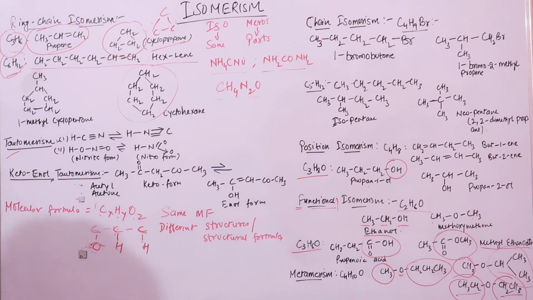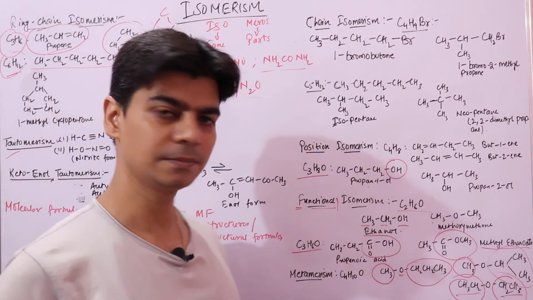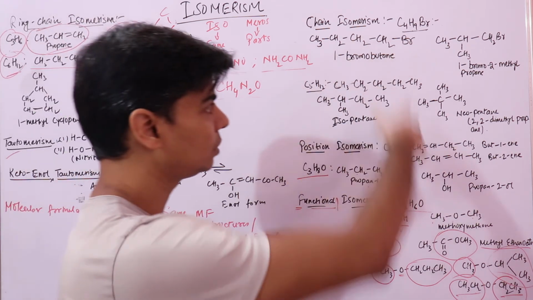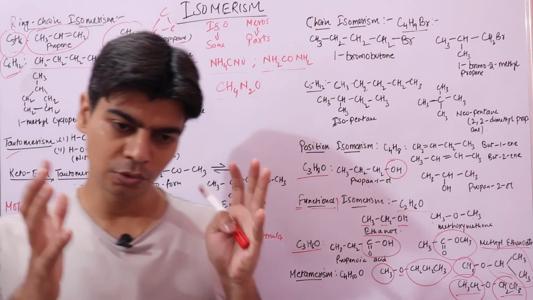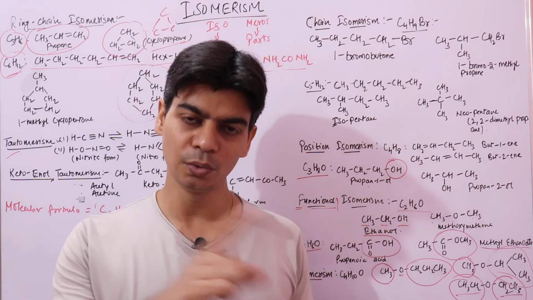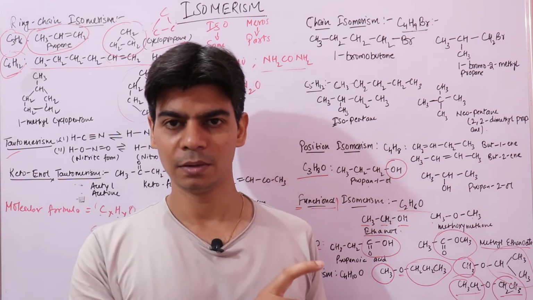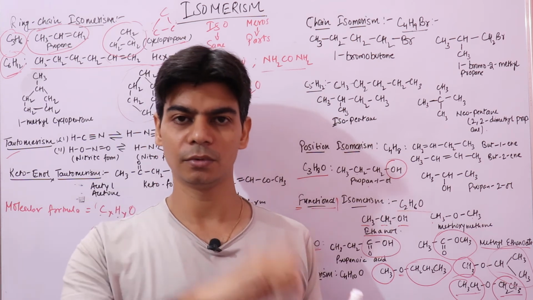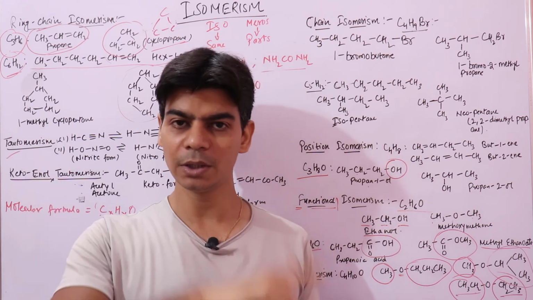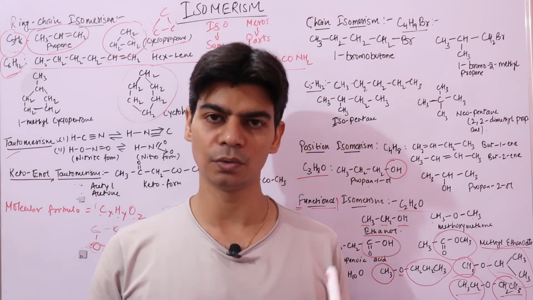Now comes tautomerism. This is important. This is a little important and a little vast, right? I'll try to make a different video on tautomerism. In tautomerism, like we are talking about different isomers, right? Different isomers are in dynamic equilibrium with one another, due to a mobile atom, an atom that can move between two polyvalent atoms. One atom would be moving between two atoms. This atom mostly is hydrogen, right?